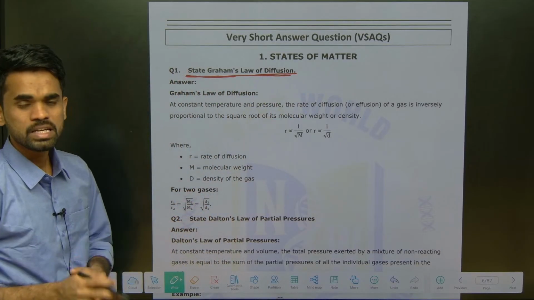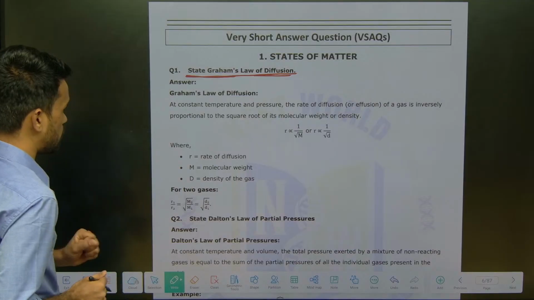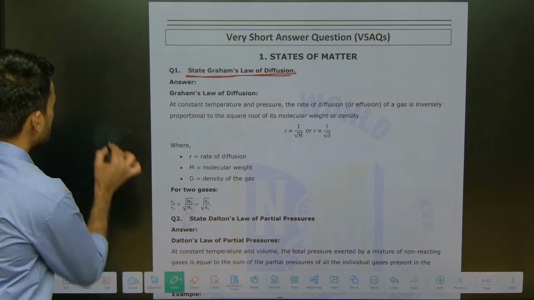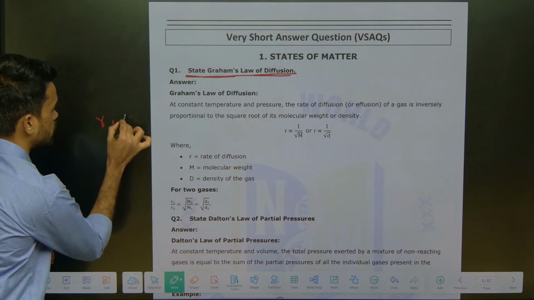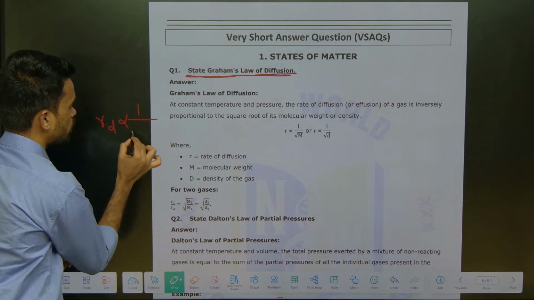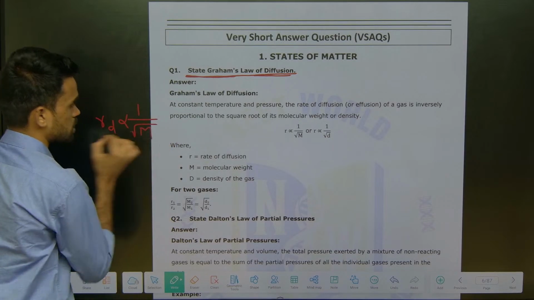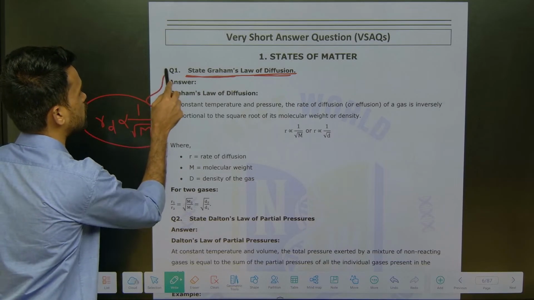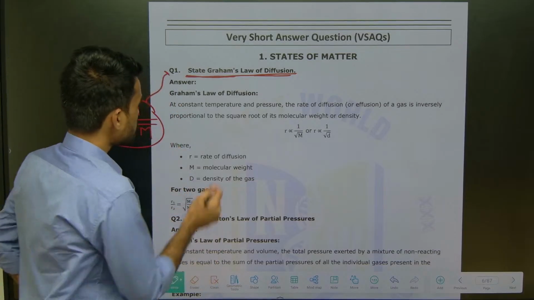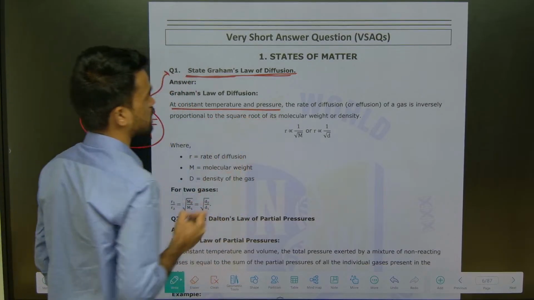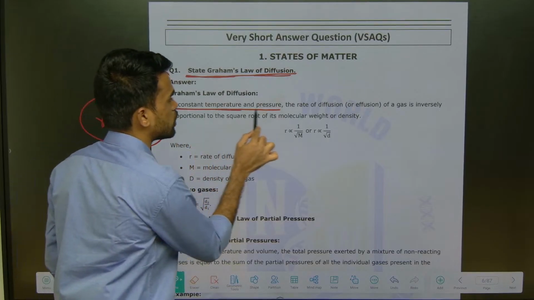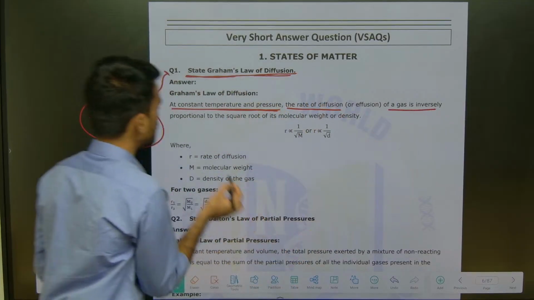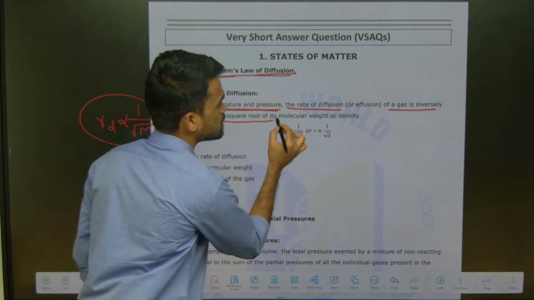It's very easy. In simple words, first remember the formula. The rate of diffusion is inversely proportional to the square root of the molar mass of that substance. If you remember this formula, you can even define this properly. At constant temperature and pressure, the rate of diffusion of a gas is inversely proportional to the square root of its molecular weight.